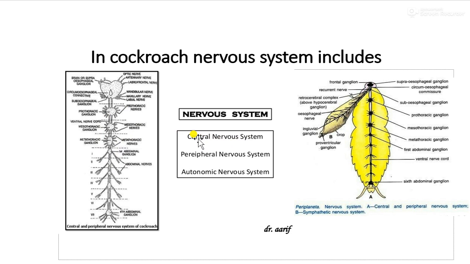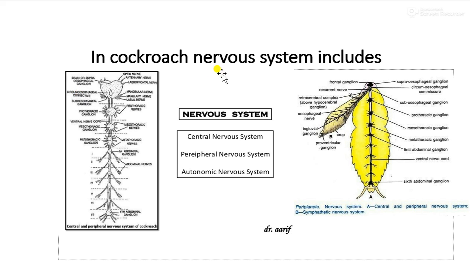In cockroach, the nerve ring is present around the esophagus, and this nerve ring is formed by a pair of supraesophageal ganglia, then a pair of subesophageal ganglia, and circumesophageal connectives.